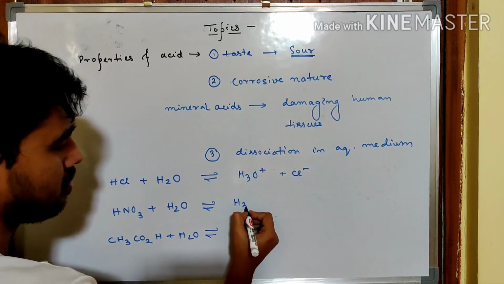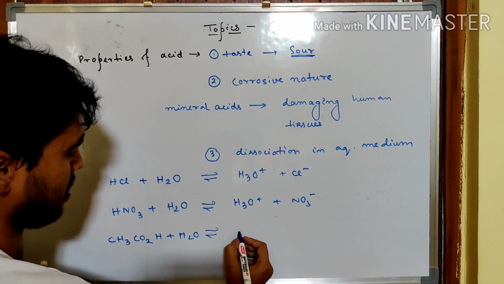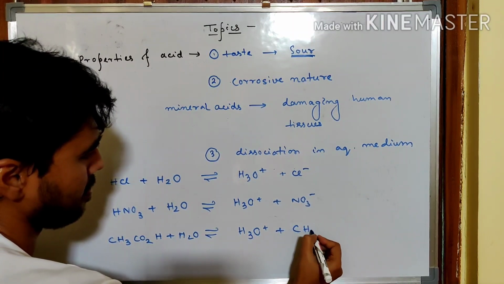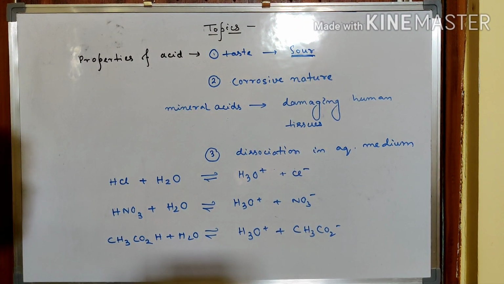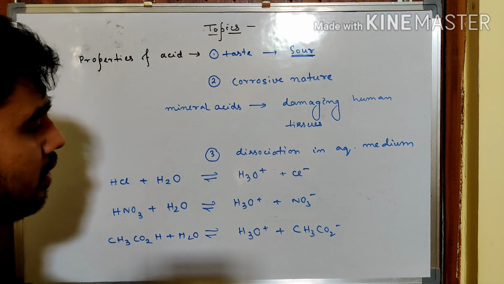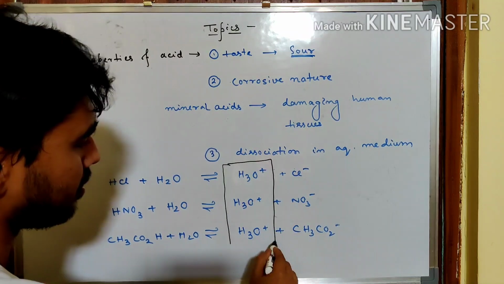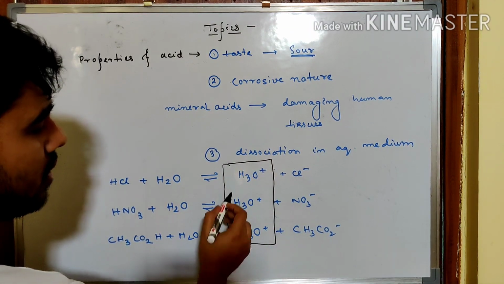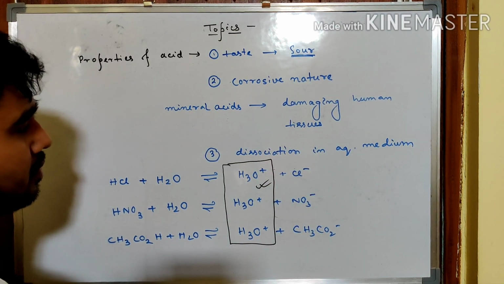Here also, here also. So you see that one thing is common over there, the generation of hydronium ion. So acid, while dissociating in water, will be giving rise to this particular ion.